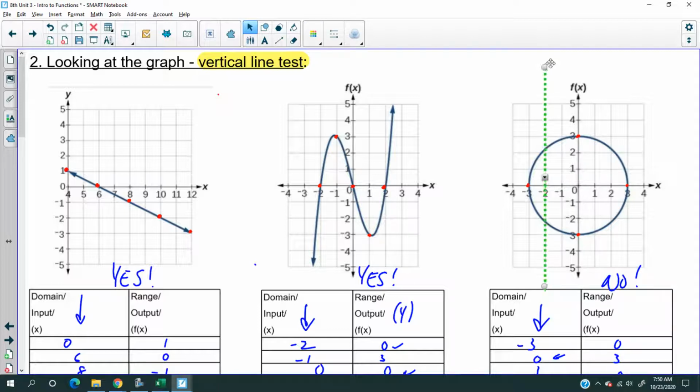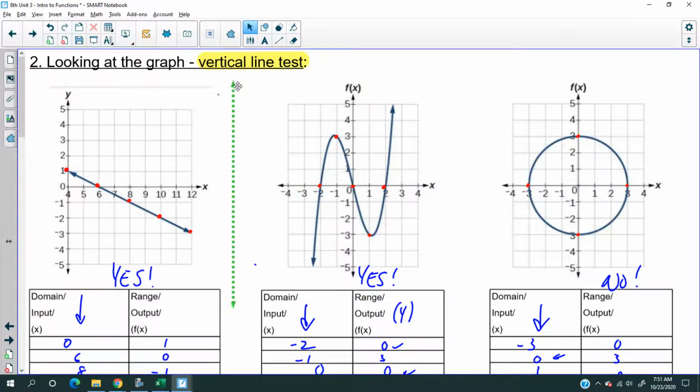And if I keep going, it will be the same thing, 2 points here, 2 points here. Especially right here, it touches the green line at (0, 3) and (0, -3), which is what we wrote down. That's why it's not a function. If I go all the way to the end, there's another point that is only 1 point that intersects with the green line, but that's the only time.